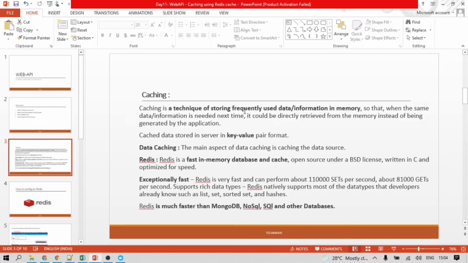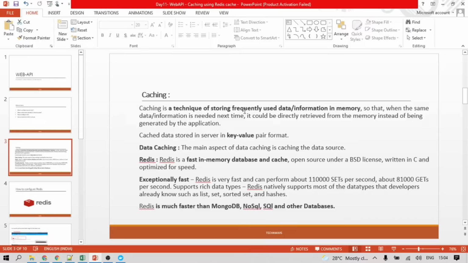Sets means setting the data into the cache. And about 81,000 gets per second, meaning fetching the data from the cached memory. It also supports rich data types. Redis natively supports most of the data types that developers already know. That is also one of the major advantages of using Redis.